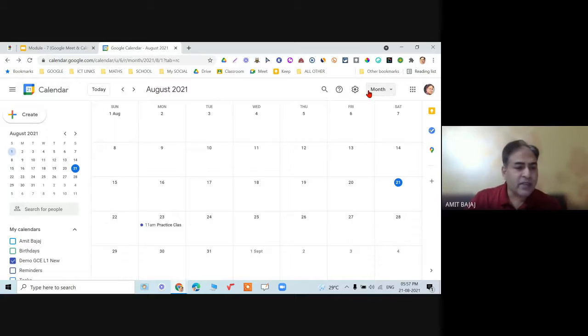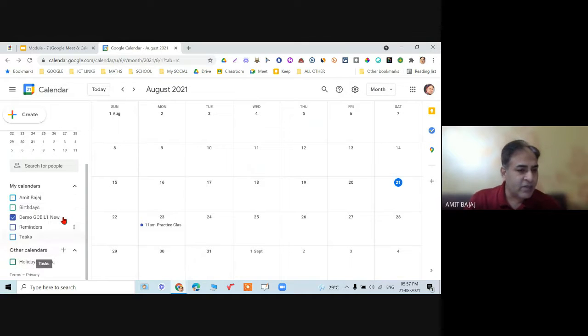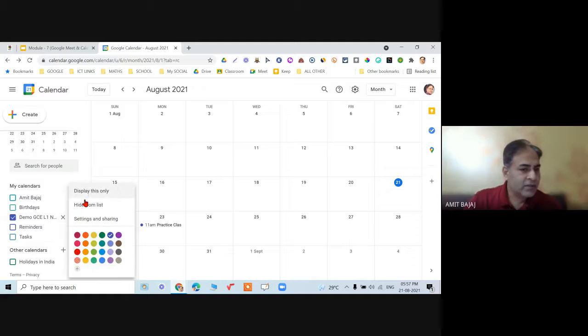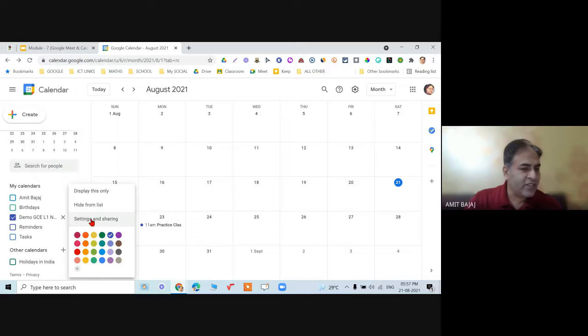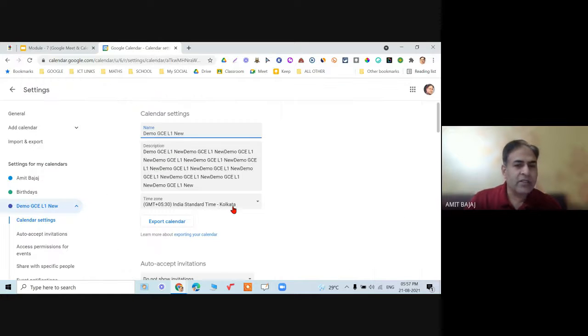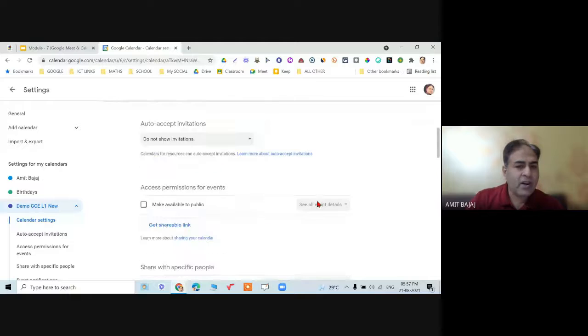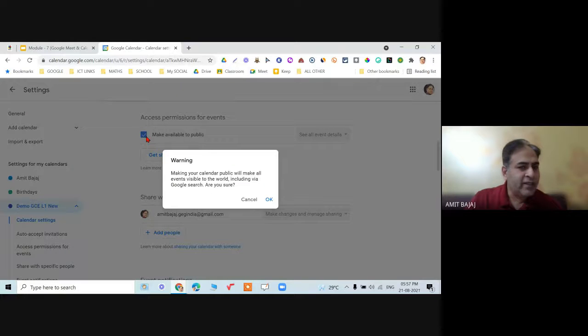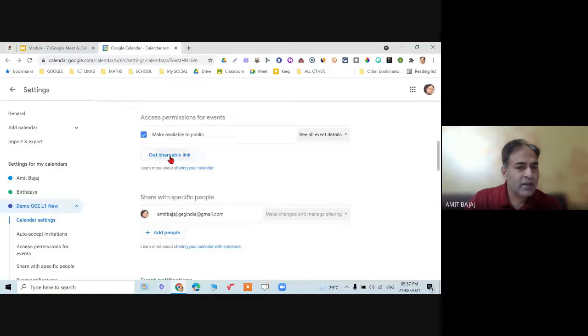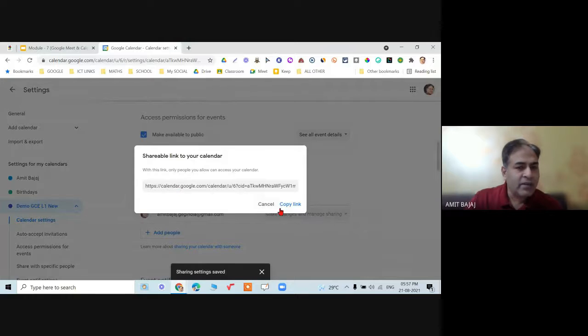Now there are certain settings, you can check it out. When I go to my calendar, please see the 3 dots here. When I click on these 3 dots, settings and sharing. Click on this, and now you can check whether I want to make it public. If I want to make this calendar public, I can get the shareable link.